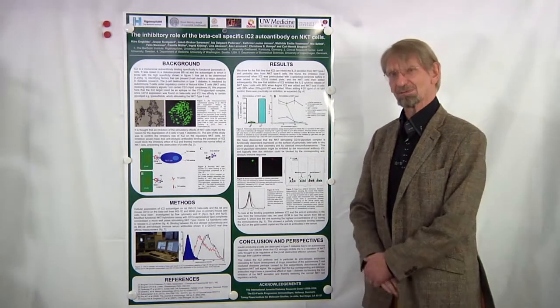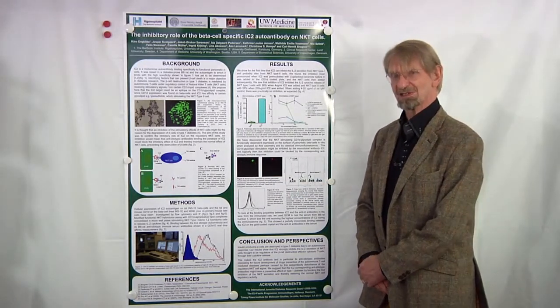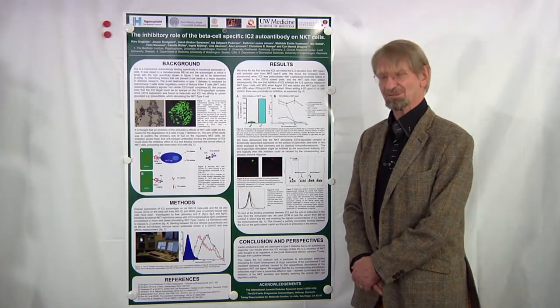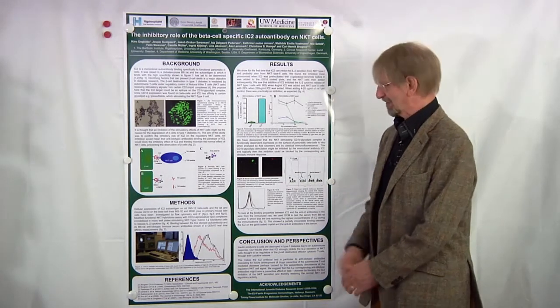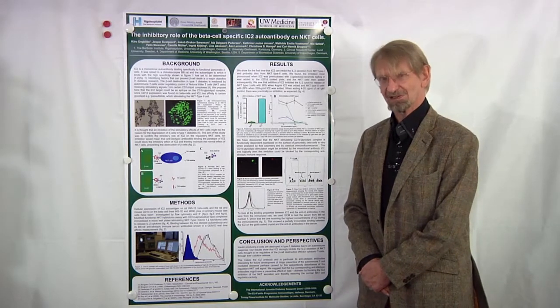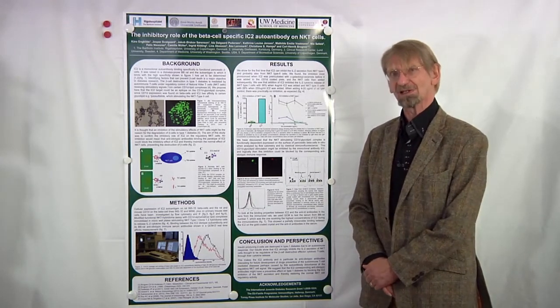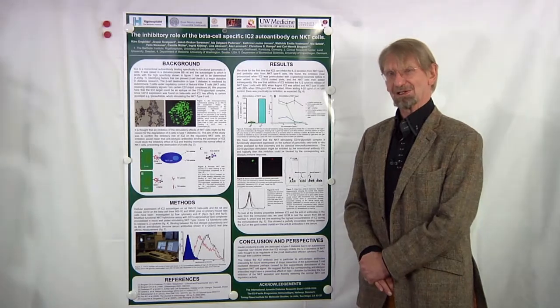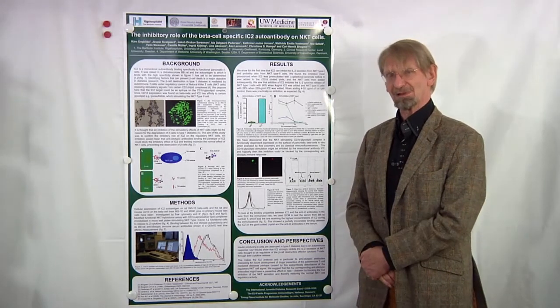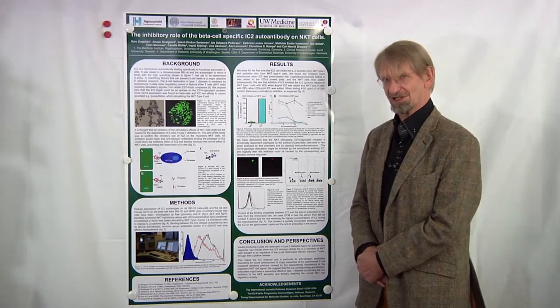And we have found CD1D expression both on primary beta cells and on several of our beta cell lines. So this confirmed that the requisite for a CD1 glycolipid complex to stimulate NKT cells actually exists on the beta cell.